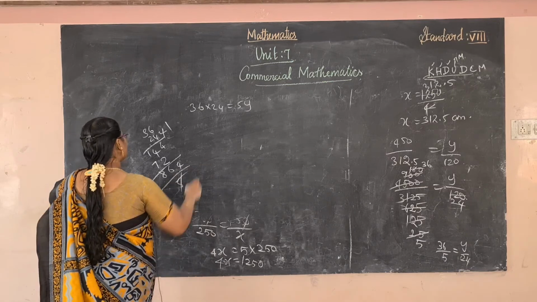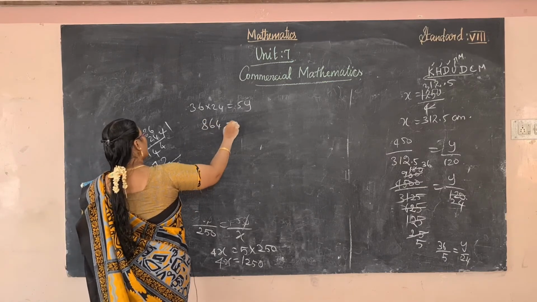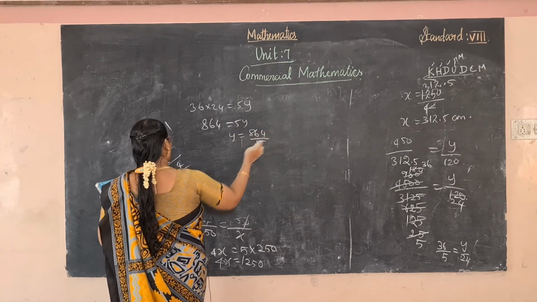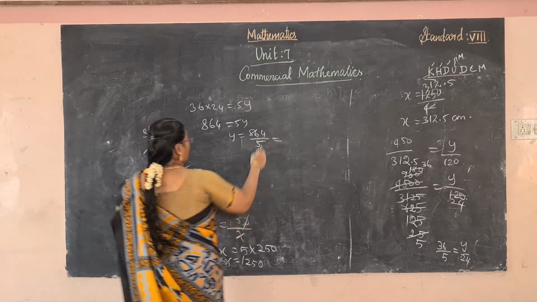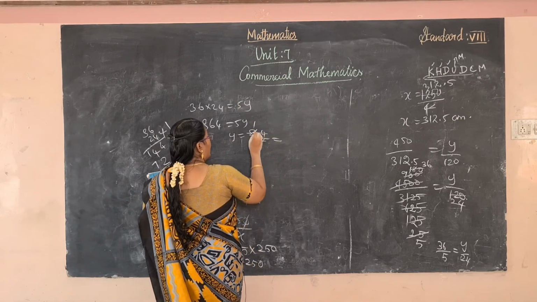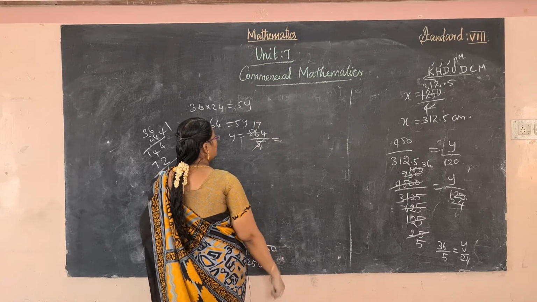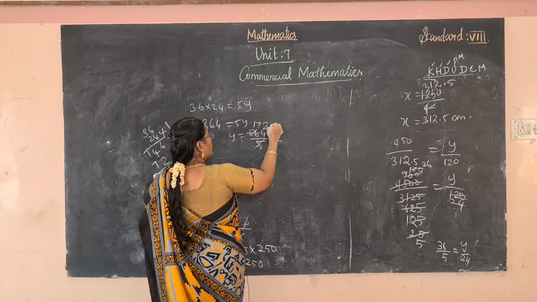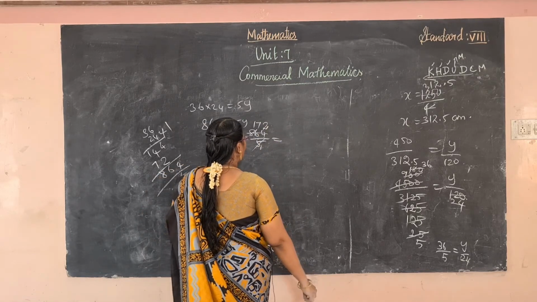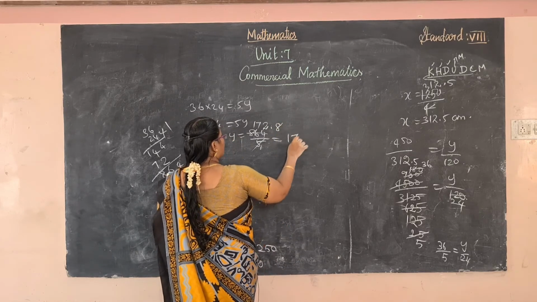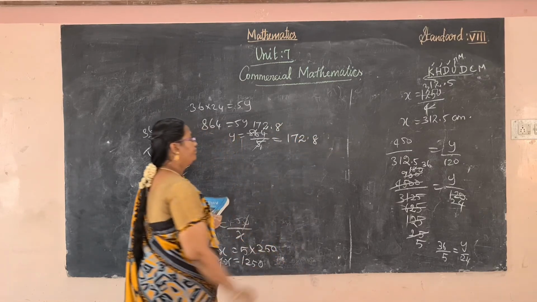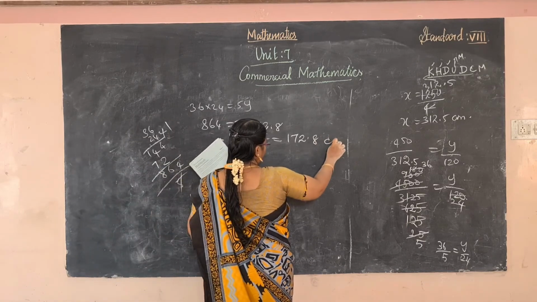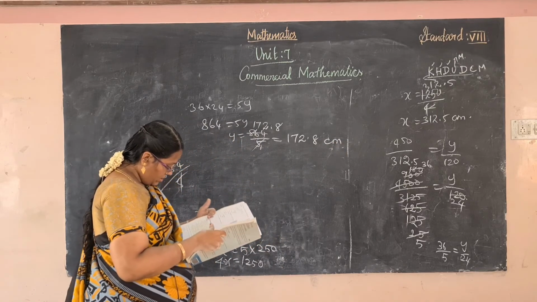Multiply of this value. 864 is equal to 5y. So y is equal to 864 by 5. So it cancel. 5 1s are 5, remaining 3. 7 5s are 35, remaining 1 14. So 5 2s are 10, remaining 8. So y is equal to 172.8 centimeter. Okay, right.